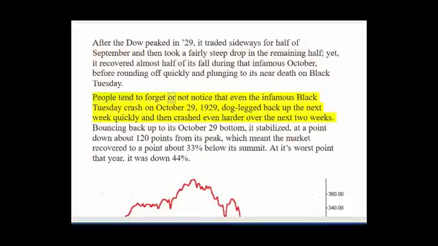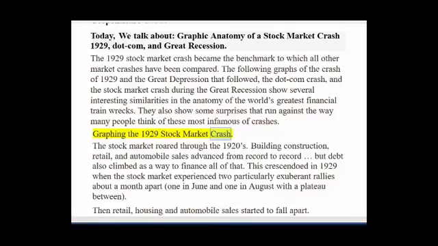People tend to forget or not notice that even the infamous Black Tuesday crash on October 29, 1929, dog-legged back up the next week quickly and then crashed even harder over the next two weeks. Bouncing back up to its October 29th bottom, it stabilized at a point down about 129 stock market crash.